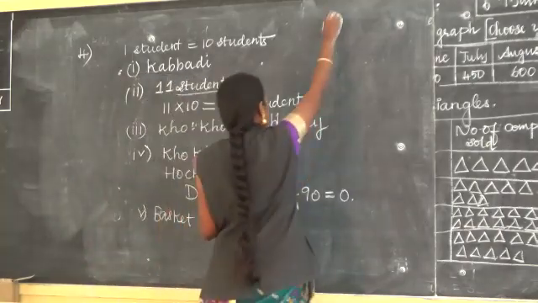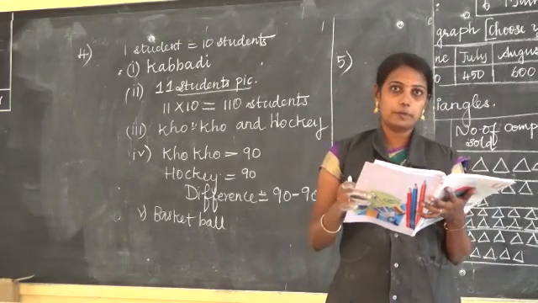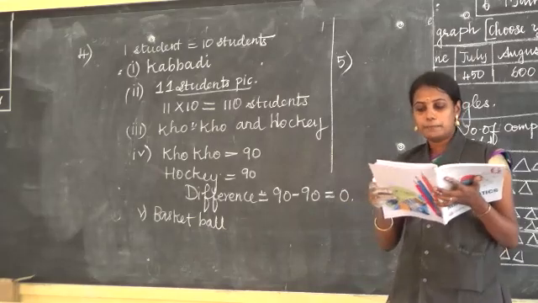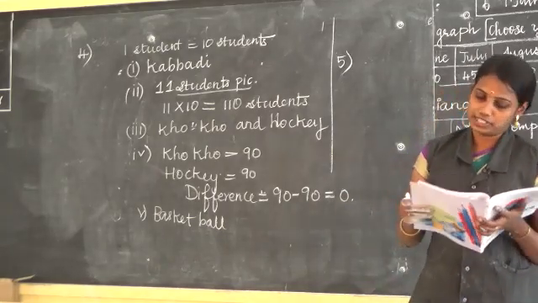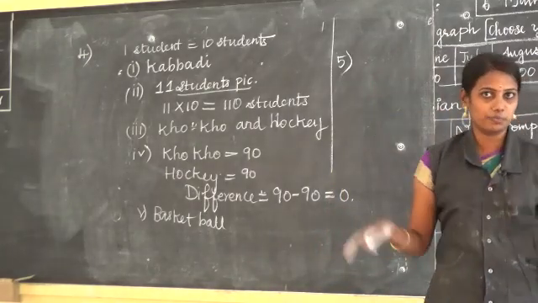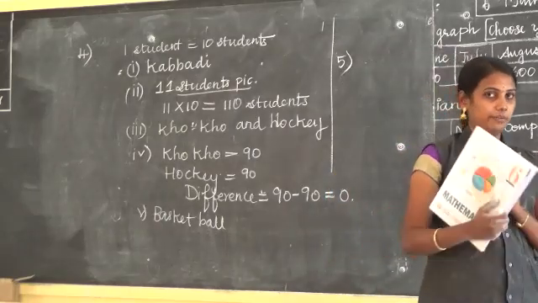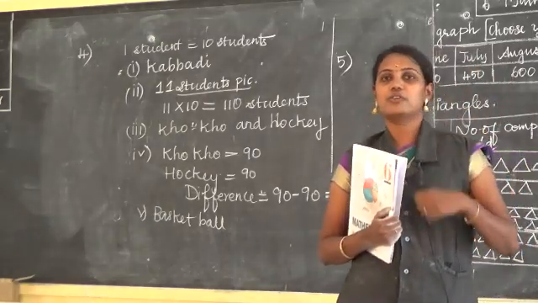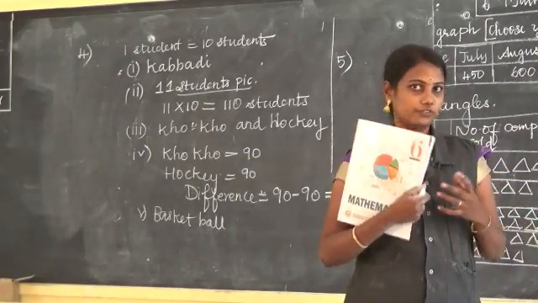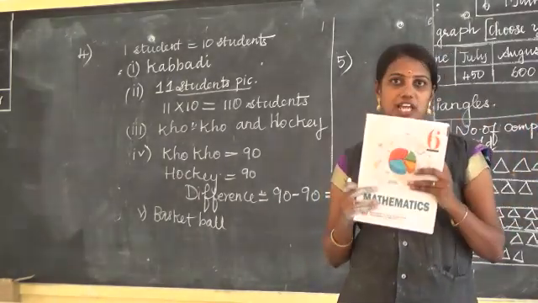Question number 5, objective type questions. The representation of one picture to many objects in a pictograph is called tally mark, pictoword, scaling, or frequency. This answer is scaling. So I will explain to you. For example, you have so many books, say 60 maths books. You are going to sell the maths books. You cannot show all 60 maths books visibly. You can show one book and write that 60 books are available.